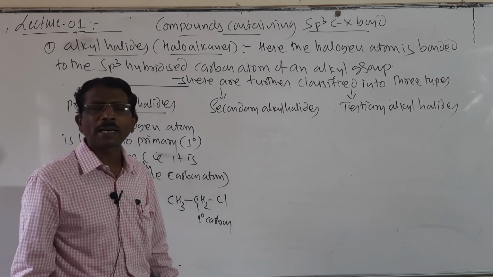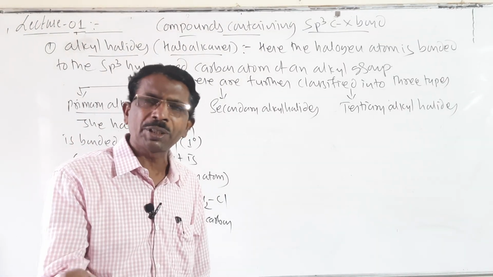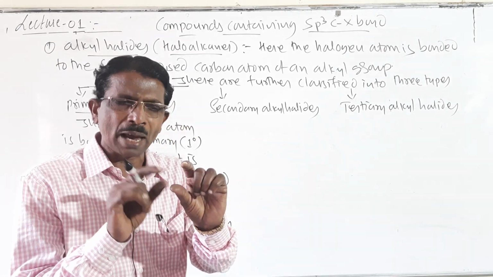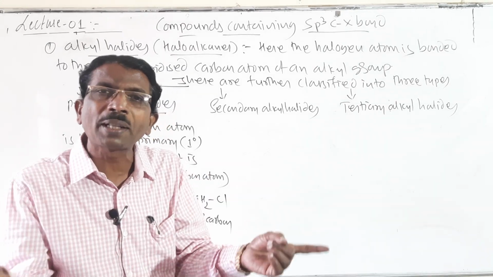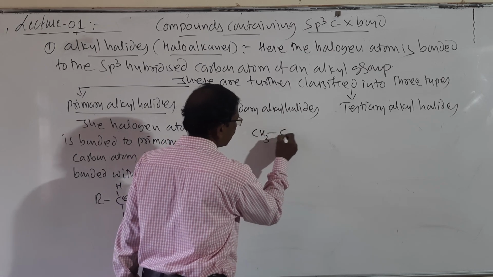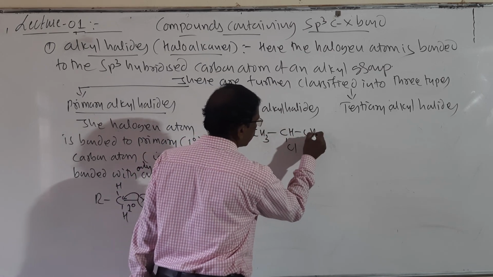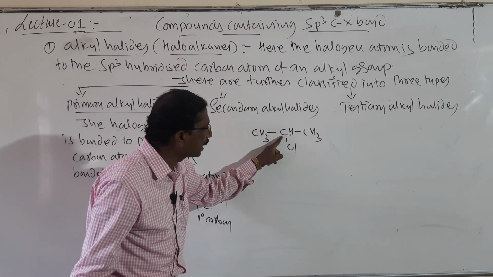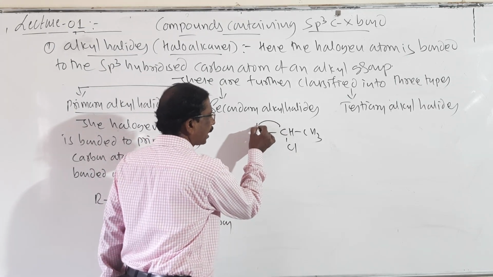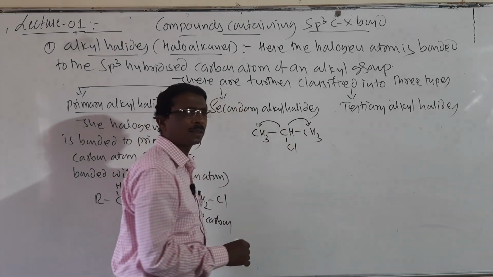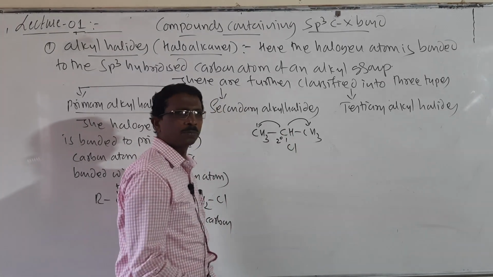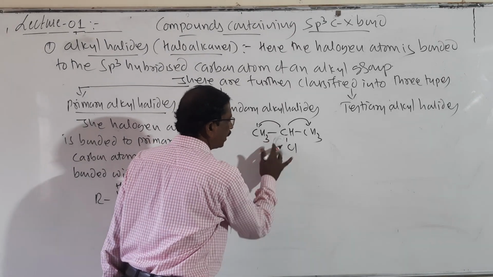Then what is a secondary alkyl halide? Secondary alkyl halides are those in which the halogen atom is bonded to a secondary carbon. Means the carbon atom which has the halogen atom is bonded to two other carbon atoms. Look here, I will show an example: CH3CHClCH3. Look here students, the halogen atom is attached to this carbon atom, and this carbon atom is bonded with this carbon and this carbon. Means it is bonded to two carbon atoms, then it is called a secondary carbon.